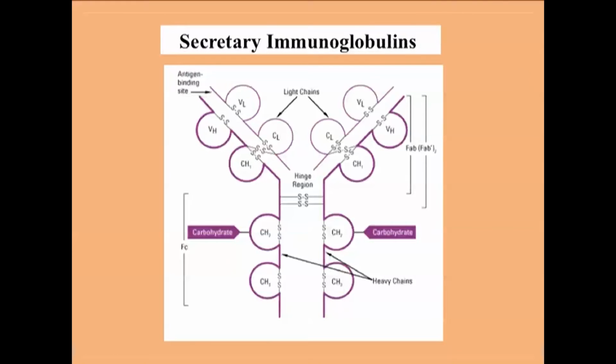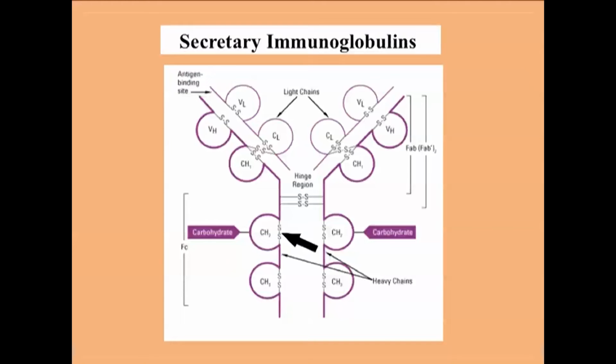Now once a B cell encounters an antigen and gets activated to an effector cell, it will secrete the membrane bound immunoglobulin. The immunoglobulins which are present in the blood or serum are called secretory immunoglobulins. Each immunoglobulin is composed of 2 heavy chains and 2 light chains. Each heavy chain has a molecular weight of 50 kilodalton and each light chain has a molecular weight of 25 kilodalton. And all the 4 polypeptides are joined together by interchain disulfide linkages.